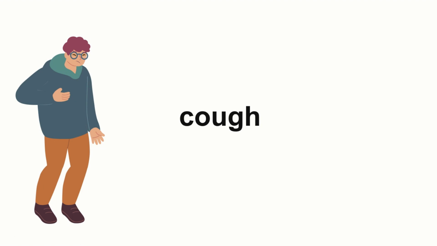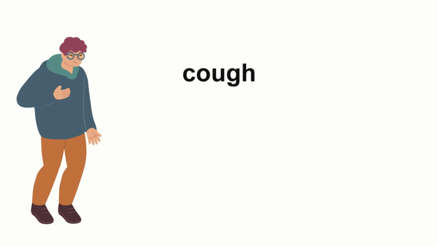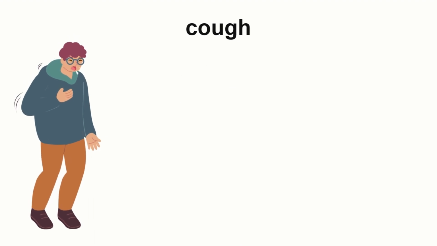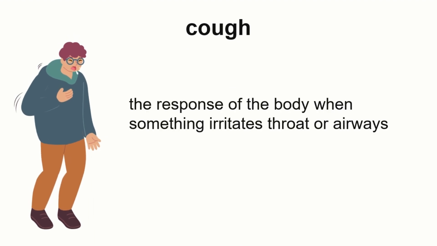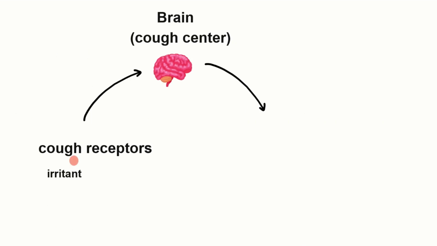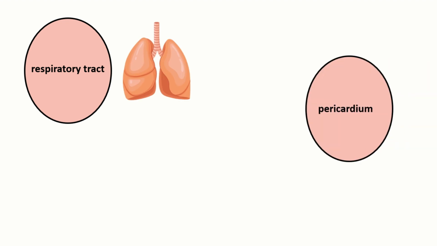Have you ever asked yourself, how does a cough occur? A cough is the response of the body when something irritates the throat or airways. An irritant stimulates cough receptors that send a message to the cough center in the brain, which leads the chest muscles and abdomen muscles to push air containing irritants like bacteria and debris out of the lungs. Humans have cough receptors in the respiratory tract, pericardium, diaphragm, pleura, esophagus, and stomach.